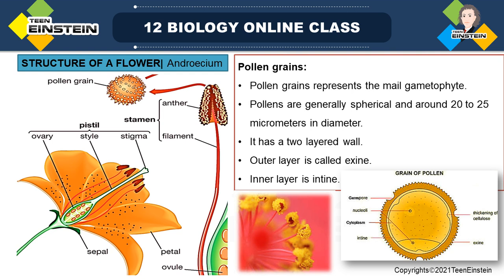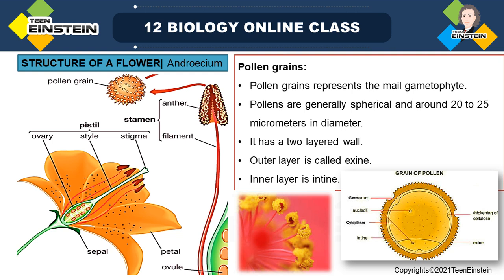The formation of microspores from a pollen mother cell is called microsporogenesis, the genesis or formation of a microspore.